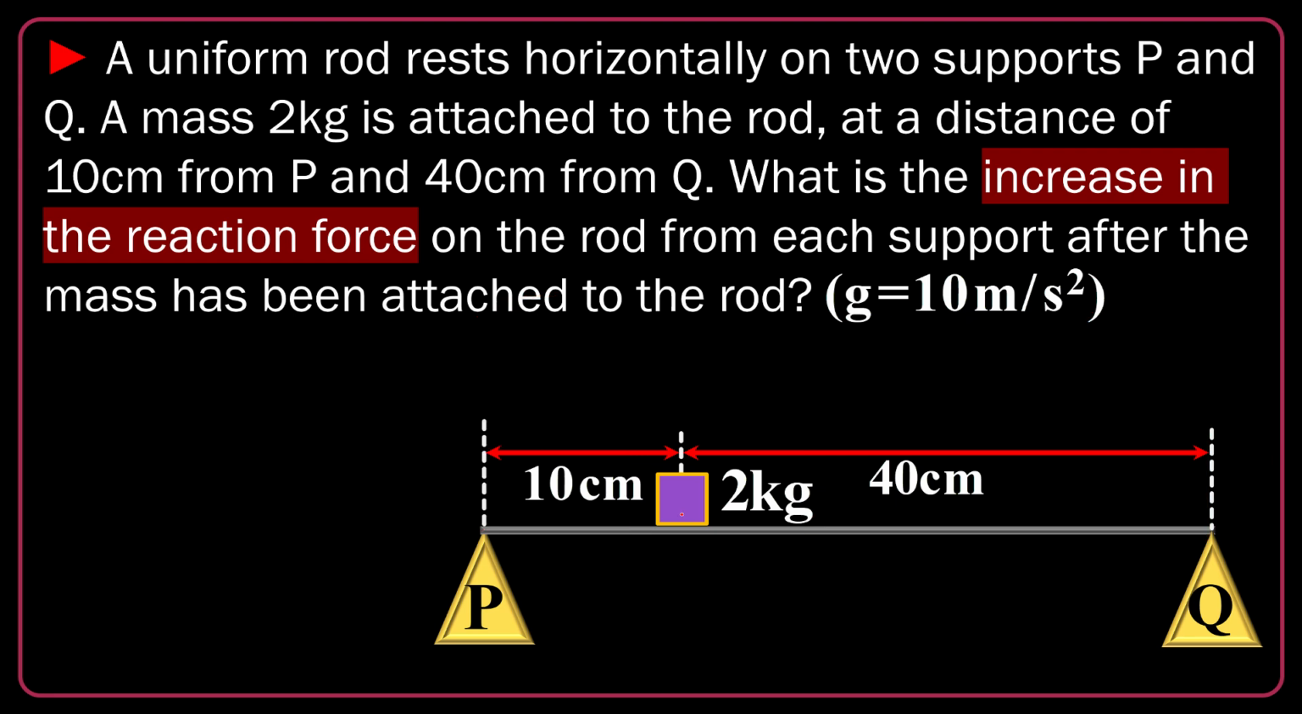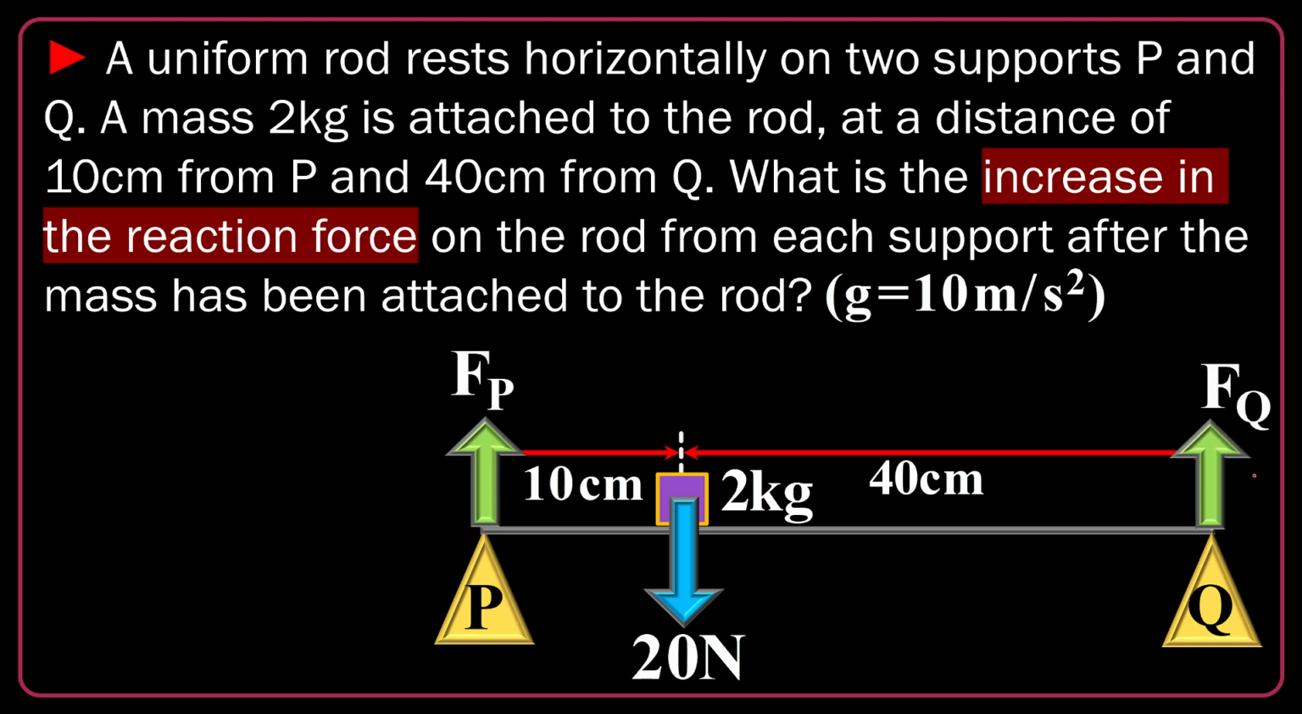So basically, the increase in the weight of the system is 20 Newton. It is mg. mg is 2 times 10, g is 10, 20 Newton. And this 20 Newton increase in the weight of the system will increase Fp and will increase Fq. Let's forget about the initial value of Fp and Fq.